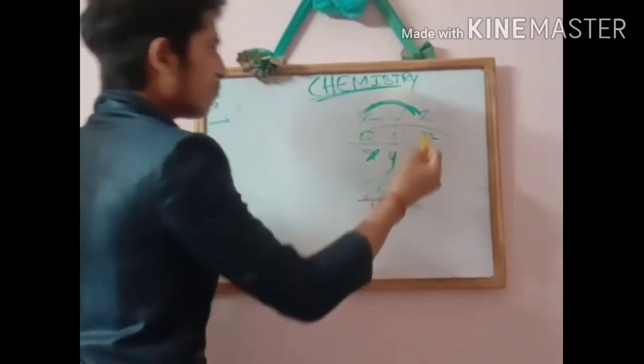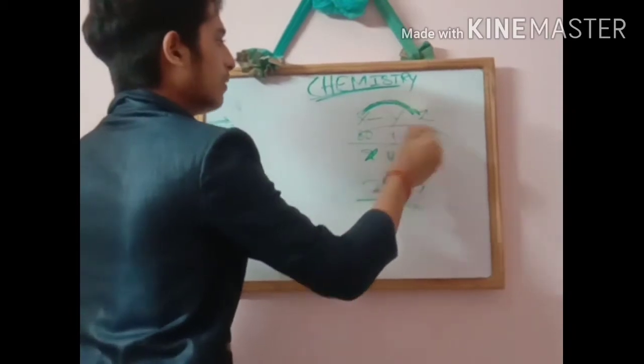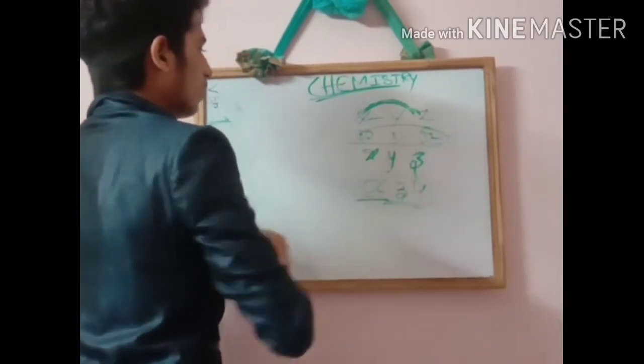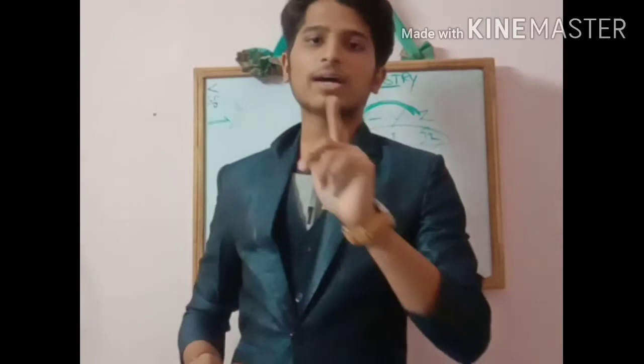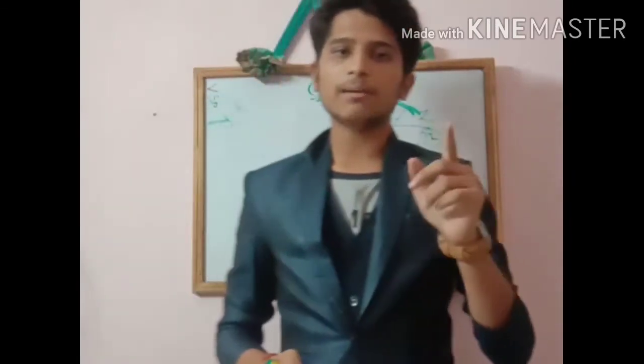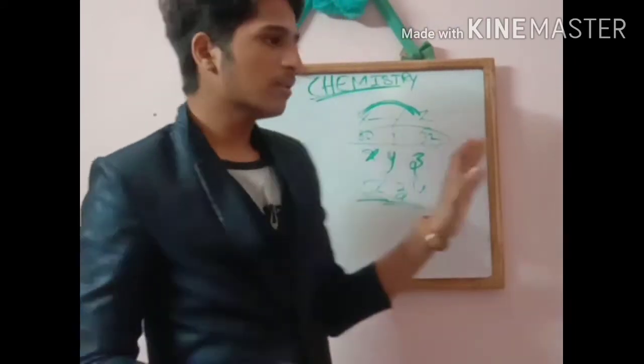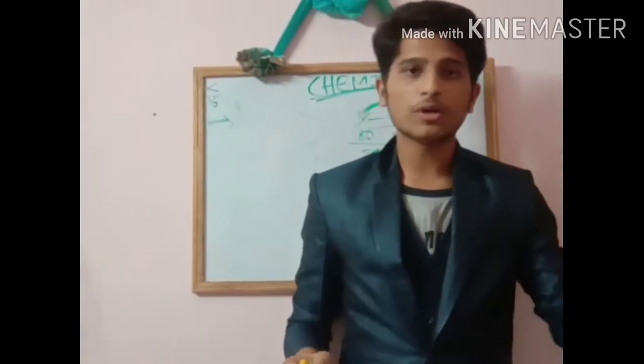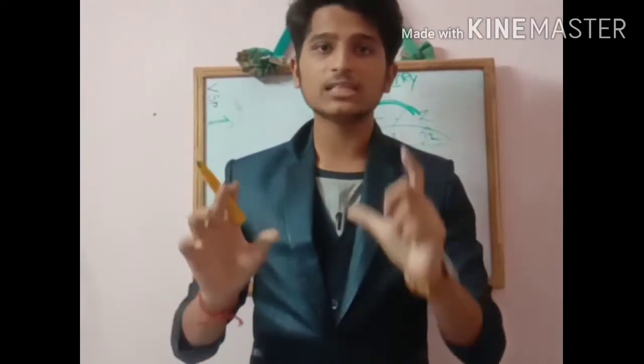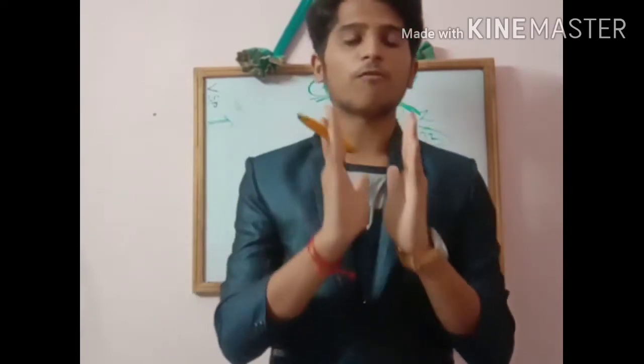So immediately atomic weight 32 will come here, and 31 will go to that side. So Mendeleev's periodic law was violated. This is the main important point. You should understand why he violated his own rule. When an element shows similar properties with other group elements, to arrange according to chemical properties, he violated his own rule. This is a very very important point.